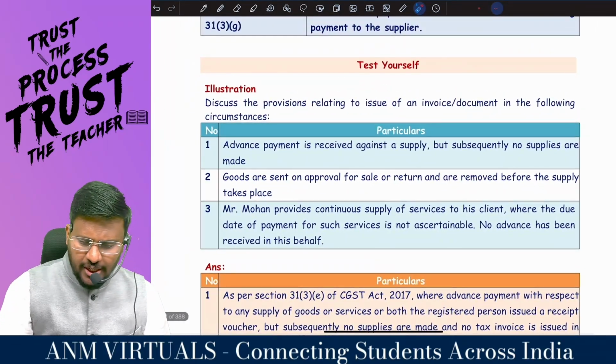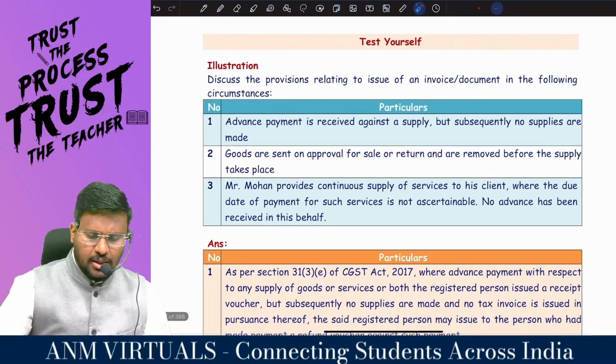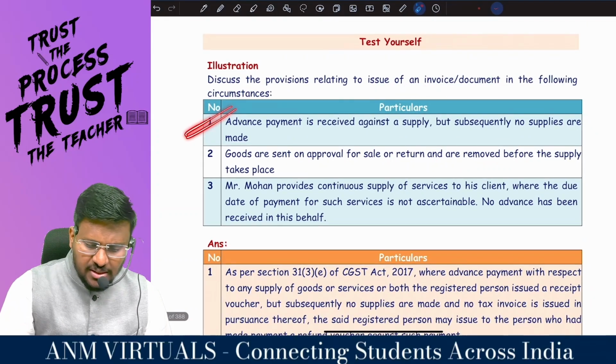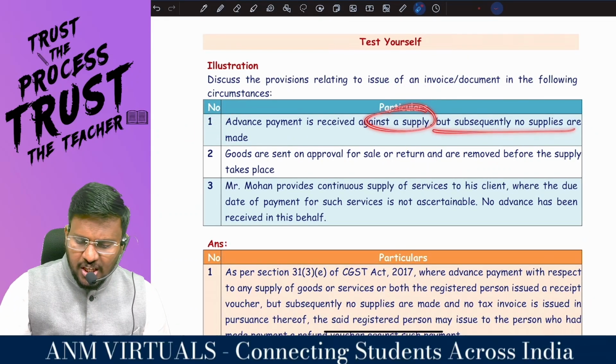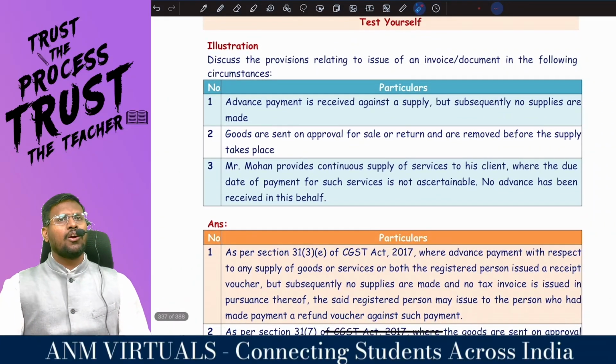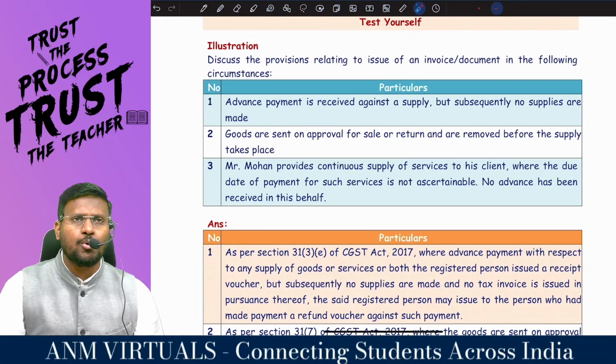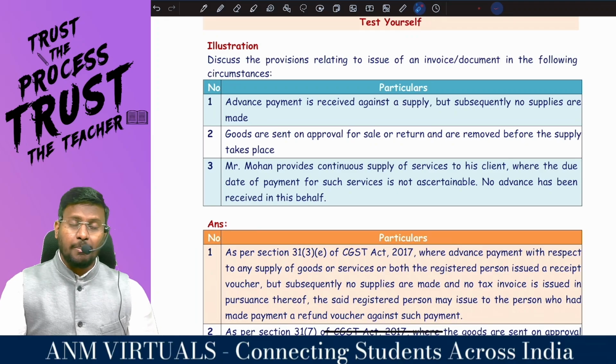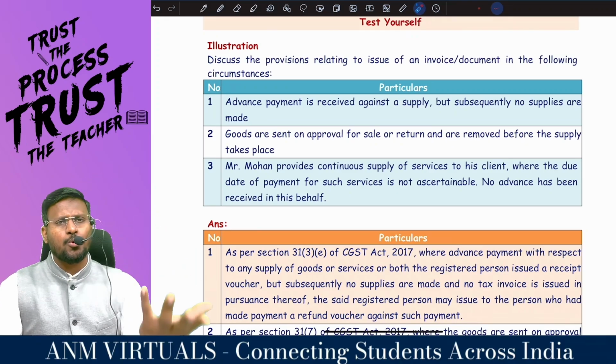Discuss the provisions relating to issue of invoice or document in the following circumstances. Sir, advance payment is received against a supply, but subsequently no supplies are made. You tell me, first, when you get the advance payment, what you are supposed to issue? Receipt voucher. But if you are not able to make the supply, what you are supposed to give?